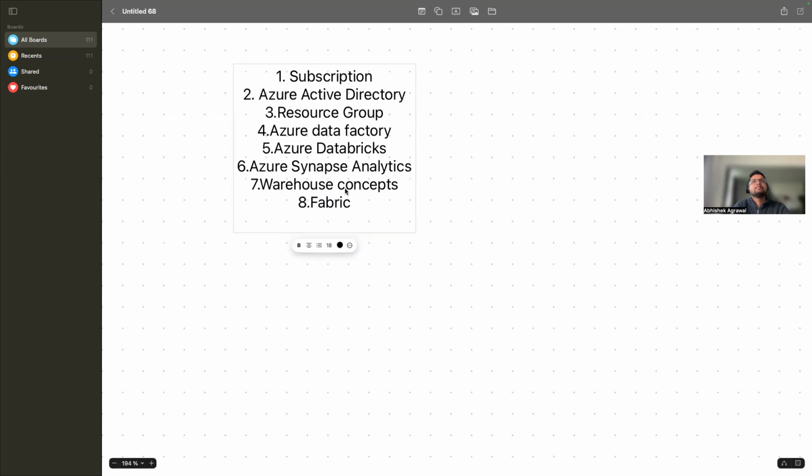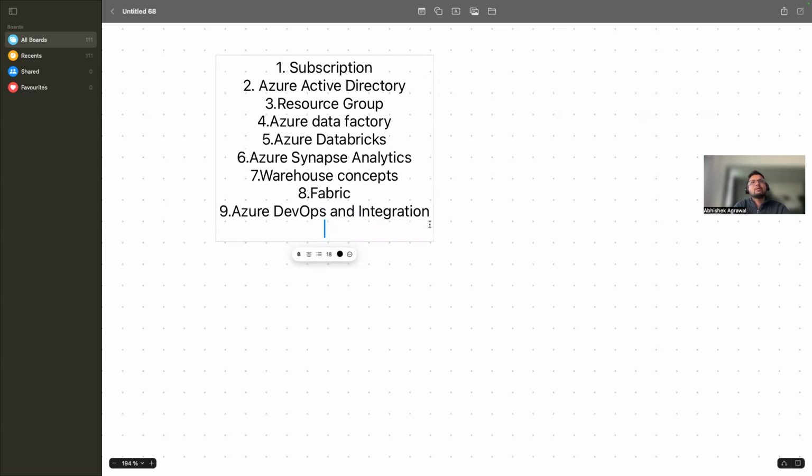We will also try to understand Azure DevOps and Git integration. We will also know about Logic App and Key Vault. So these are the services which we will cover.